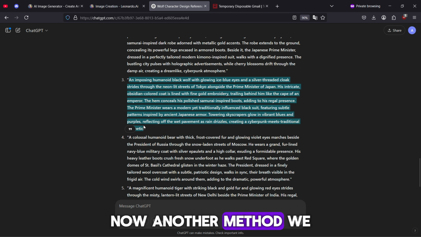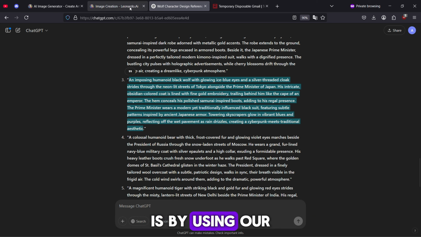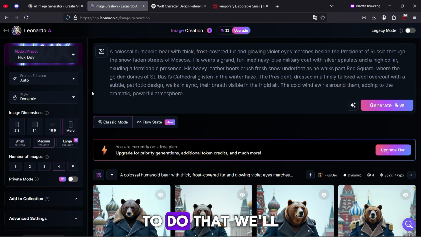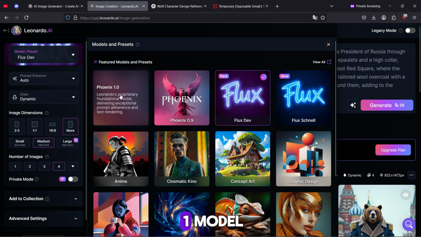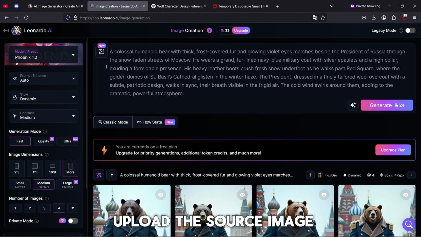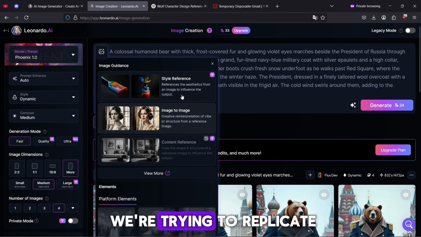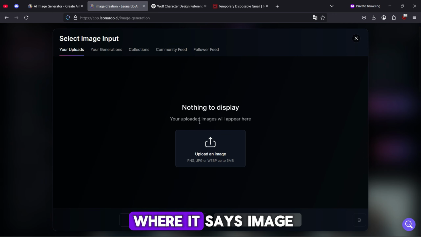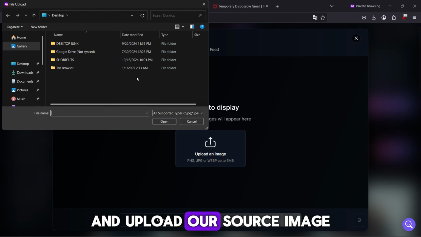Now, another method we can use to generate images is by using our source image as a reference. To do that, we'll need to switch the model to the Phoenix 1 model. Next, we have to upload the source image, which is the image we're trying to replicate. So let's click here where it says image to image and upload our source image.